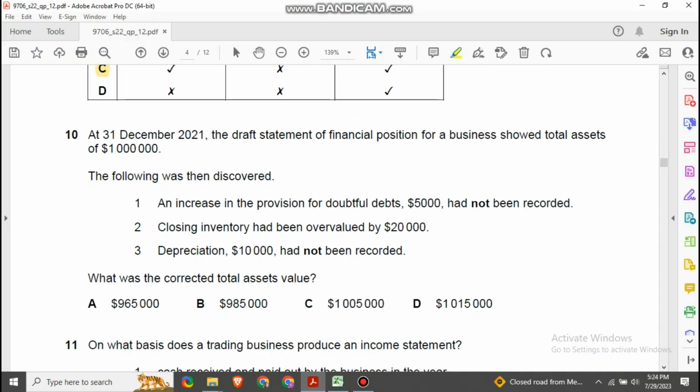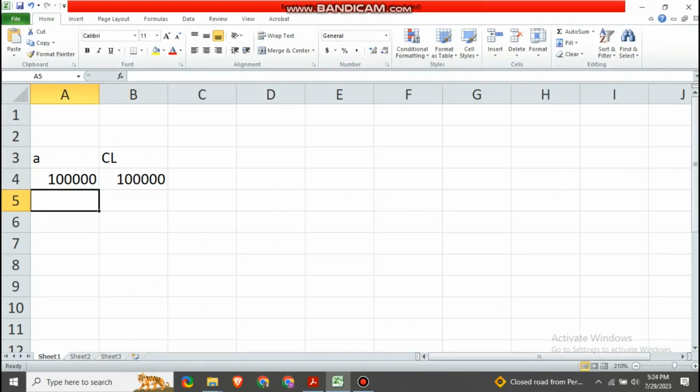In the question it says an increase in the provision for doubtful debt of 5,000 had not been recorded. So if you increase the provision for doubtful debt by 5,000, your trade receivable will decrease by 5,000, so your asset decreases. Subsequently, your capital will also decrease, or your profit for the year decreases. So 5,000 is decreasing from here as well.